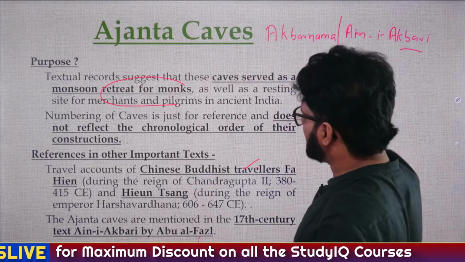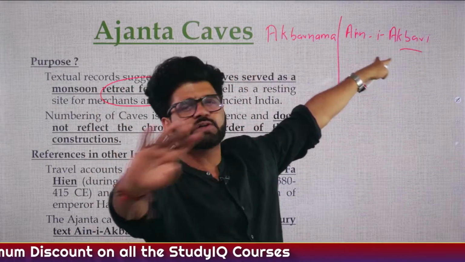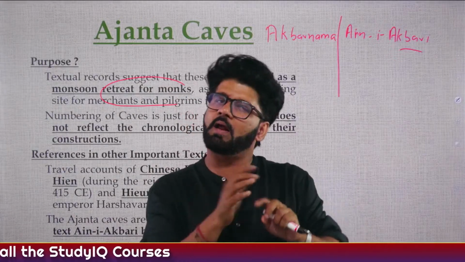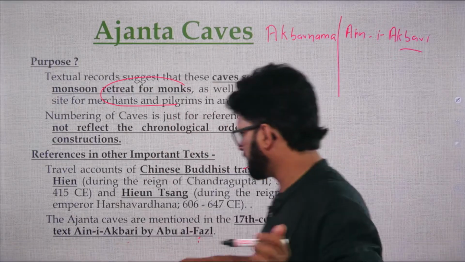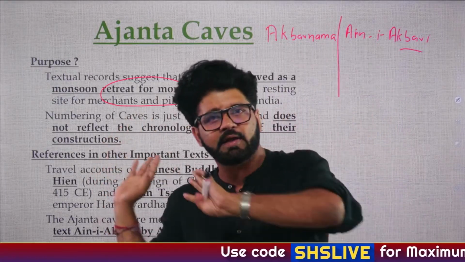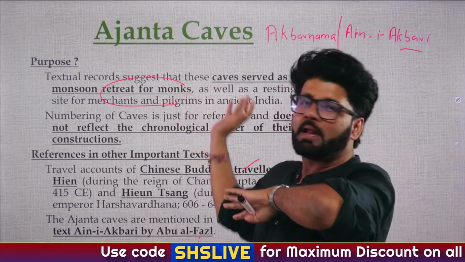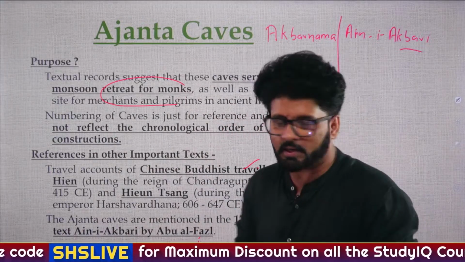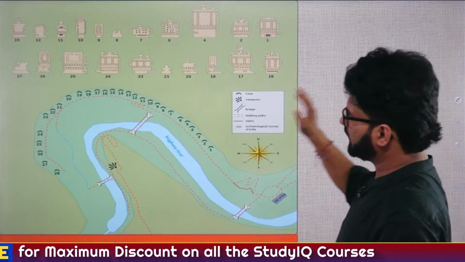So Akbar Nama and Aine-Akbari, we'll have a detailed discussion on these books, what they are, and again, if you know it, you can post it in the comment section. So Ajanta caves is very popular. Fa-Hien is talking about it, Yuan Tsang is talking about it, and Abul Fazl is talking about it. All these guys are talking about it. Very good. And then there is a map.